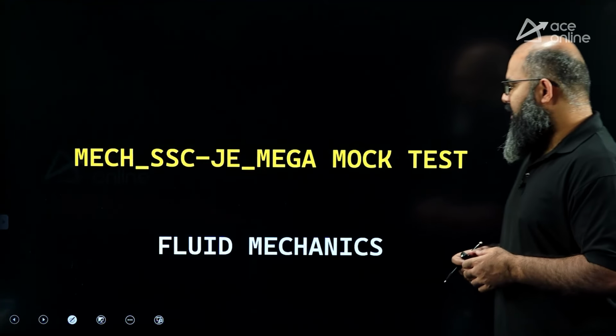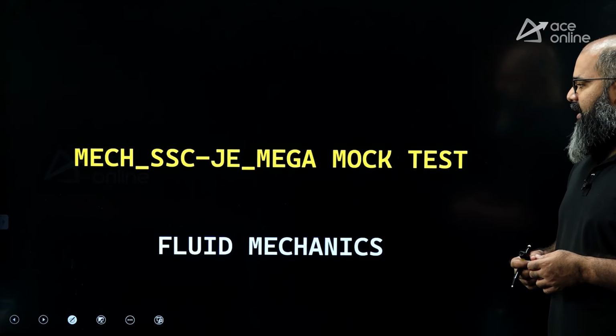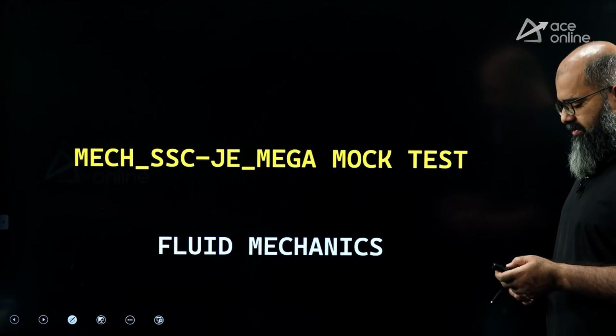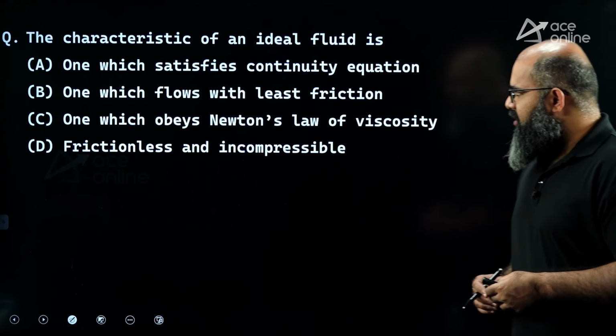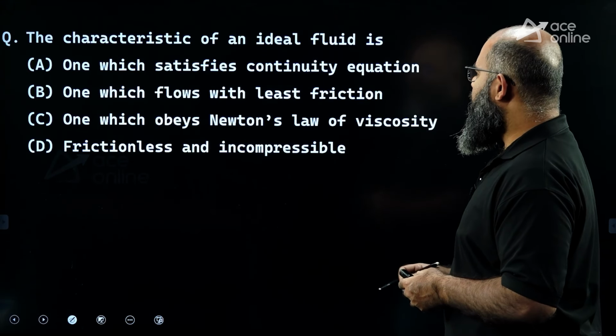Hello students, I welcome you to the mega mock test of SSC JE Mechanical Department, Fluid Mechanics. Let us look at the solutions for the questions. The first question over here is regarding the concept of ideal fluid. The characteristic of an ideal fluid is.